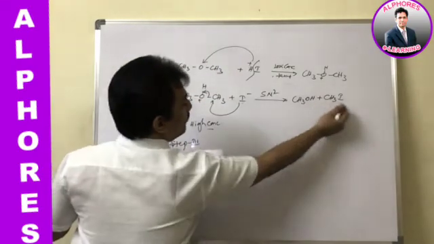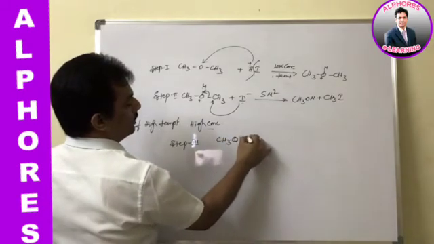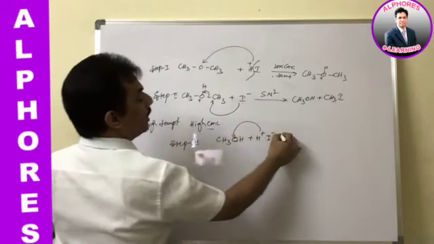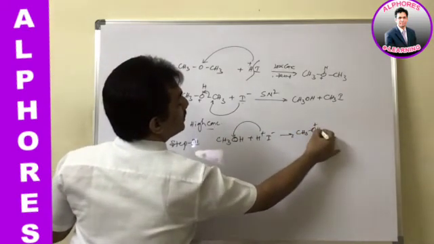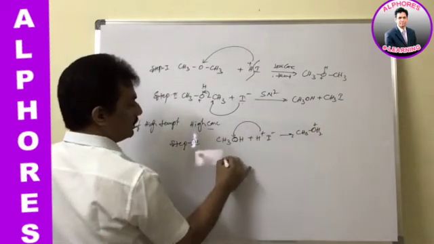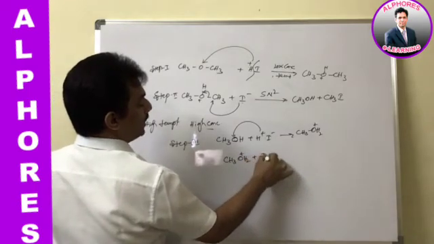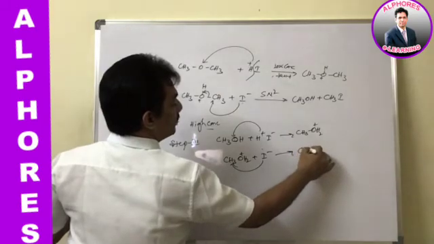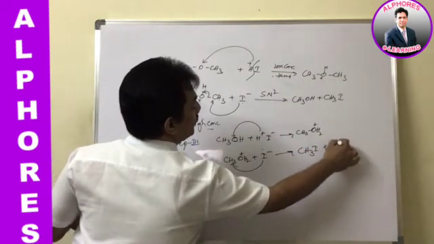That is, after formation of CH3OH, it again gets protonated, forming CH3OH2 plus, and now this CH3OH2 plus is attacked by I minus, giving CH3I plus H2O.